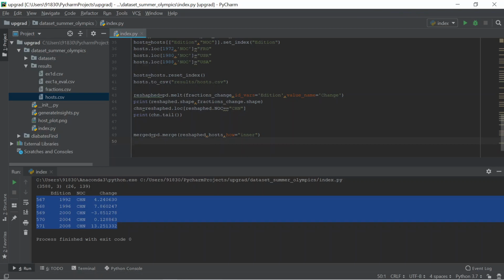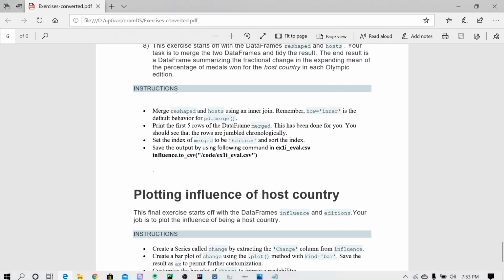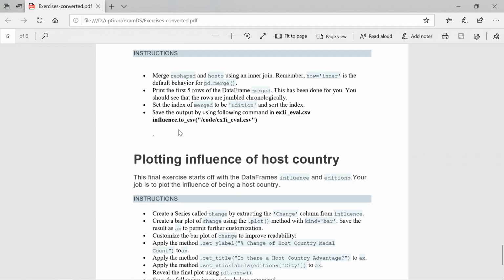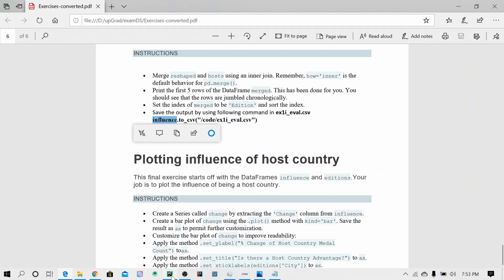And also they ask me to set the index as edition and also sort the index, and store the final data frame to influence.